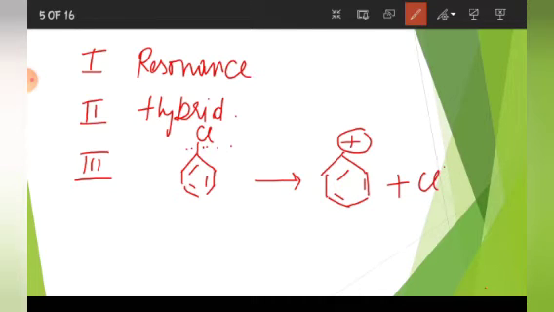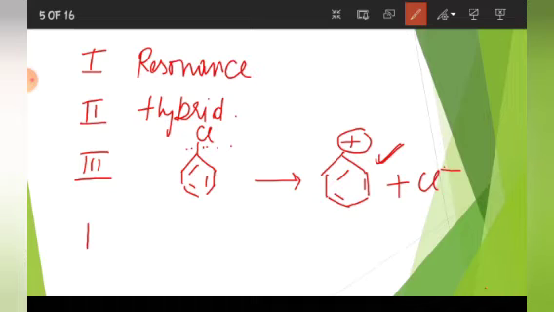This is known as phenyl cation. Now the phenyl cation formed as a result will not be stabilized by resonance, and therefore SN1 mechanism is ruled out. This phenyl cation will not have any resonating structure, so it will not be stable and there will not be any nucleophilic substitution reactions.